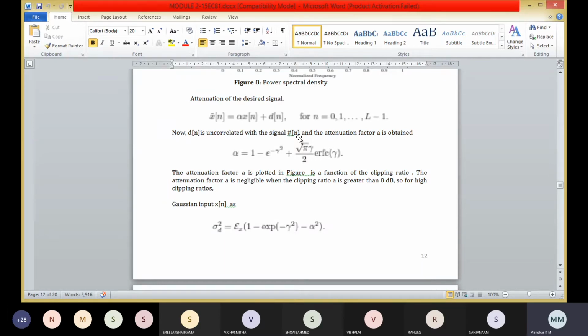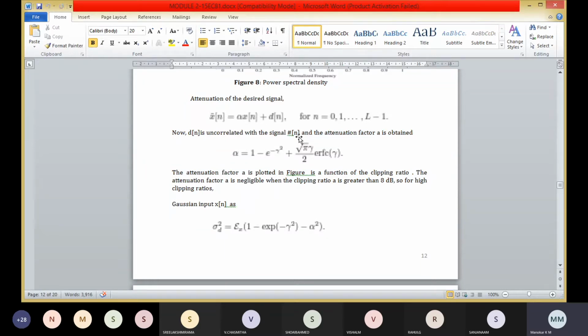The attenuation factor alpha is negligible when the clipping ratio gamma is greater than 8 dB. So for high clipping ratios, the correlated time domain clipped off signal c of n can be approximated by the uncorrelated noise d of n, that is c of n is approximately equal to d of n.